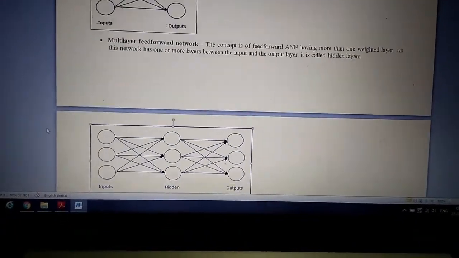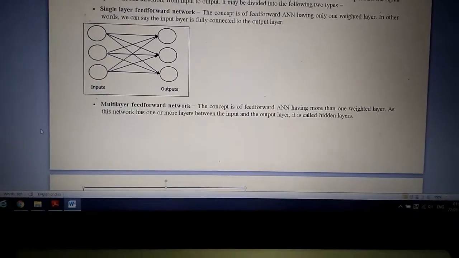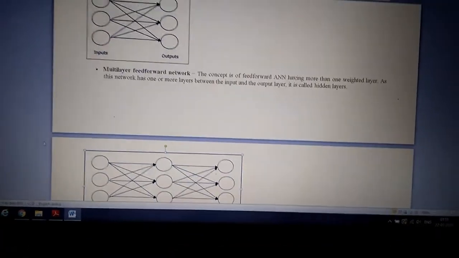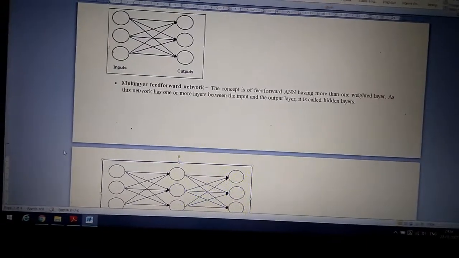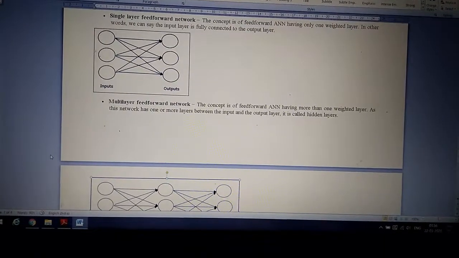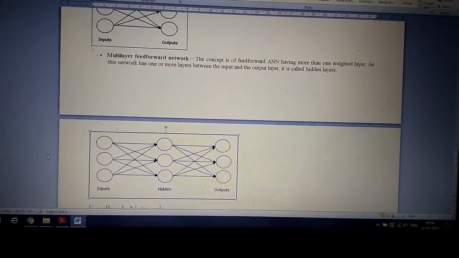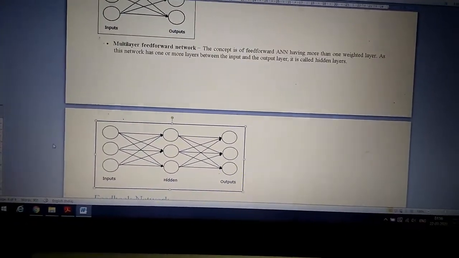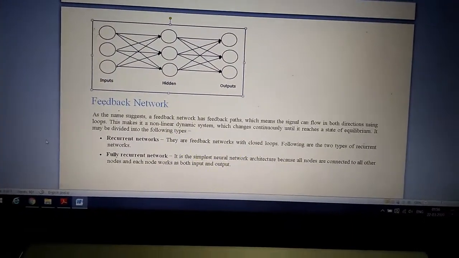So these are the two types of feed forward network. Which are the two types? Single layer feed forward network and the multi-layer feed forward network. What is the basic difference between them? In the single layer feed forward network, there is no hidden layer between input and output nodes. And in multi-layer feed forward network, there are one or more hidden layers between the input and output nodes. Okay, next type is the feedback network.